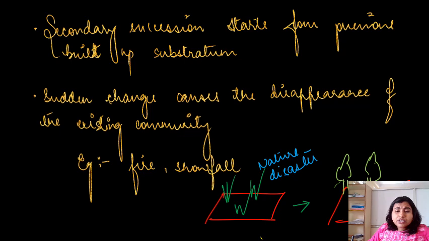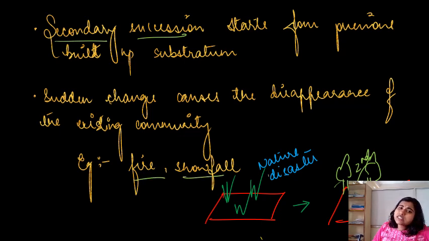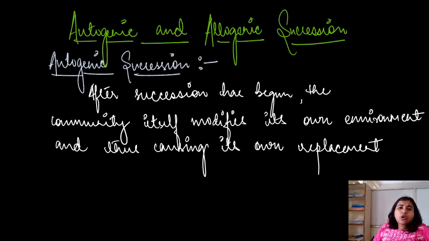So now these trees occupy this area a second time, so we call it secondary succession. Because of higher snowfall, this species gets replaced and the new species enters this area, and it leads to secondary succession.